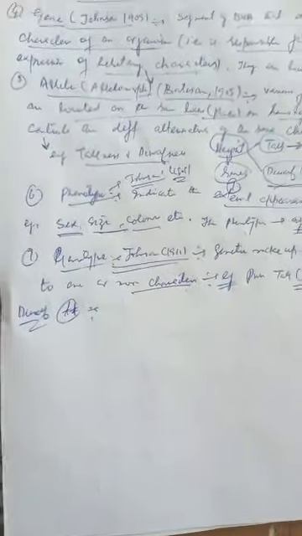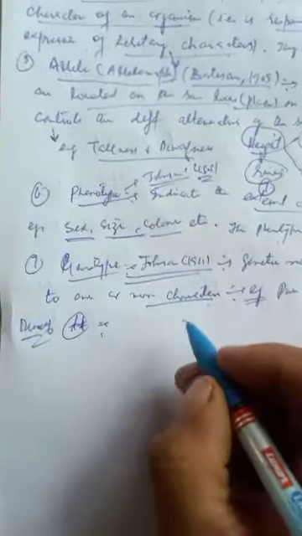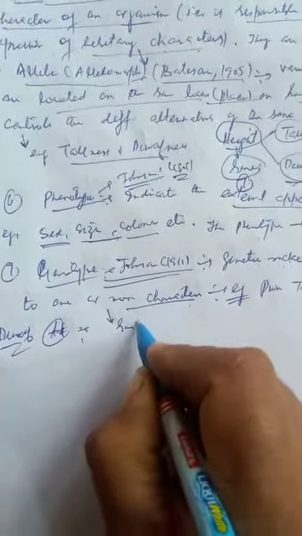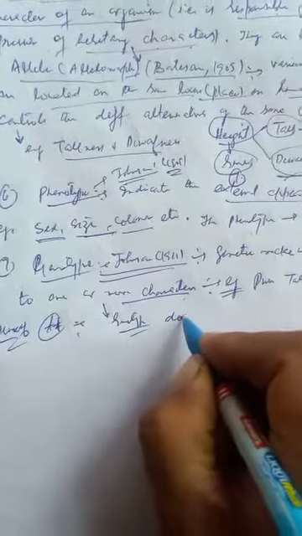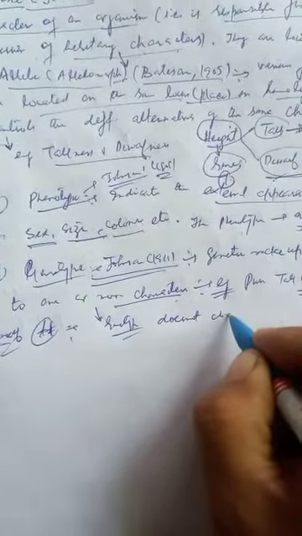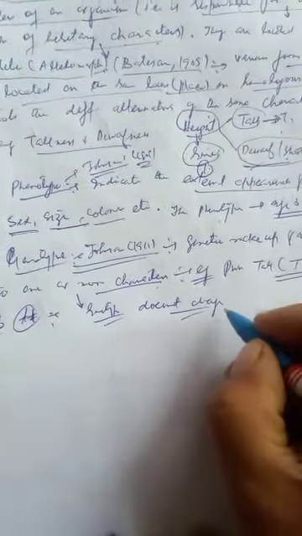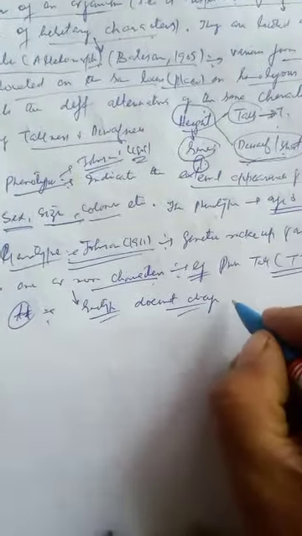This genotype does not change with age and environment. The genotype of an organism does not change. Phenotype may change, but genotype does not change with age and environment.